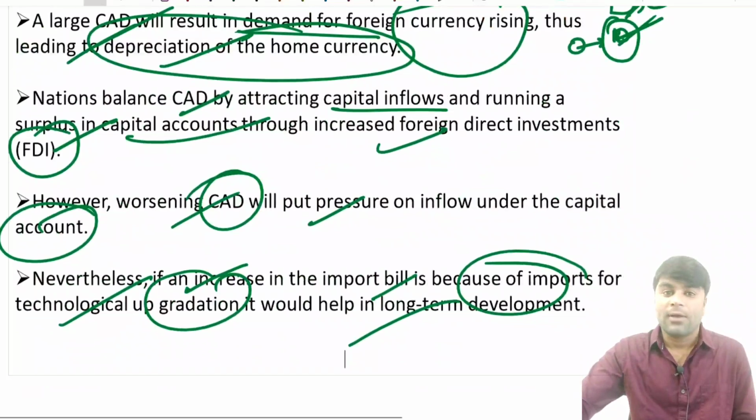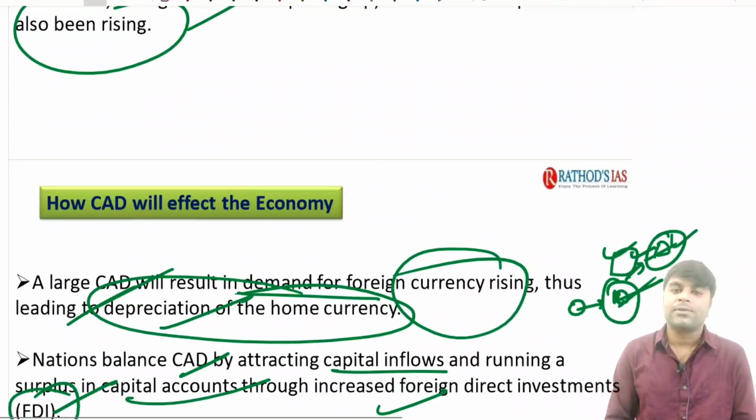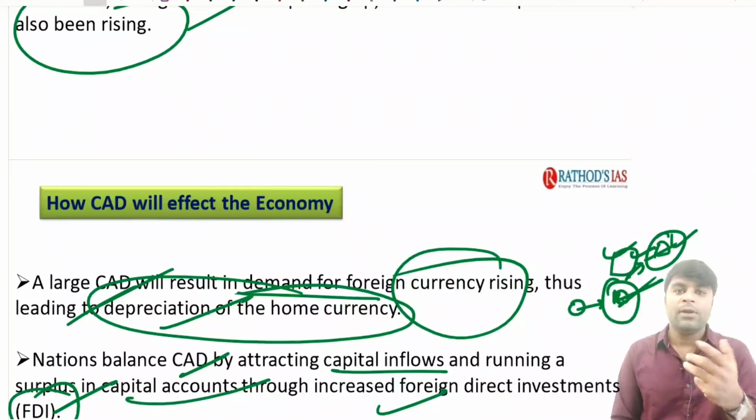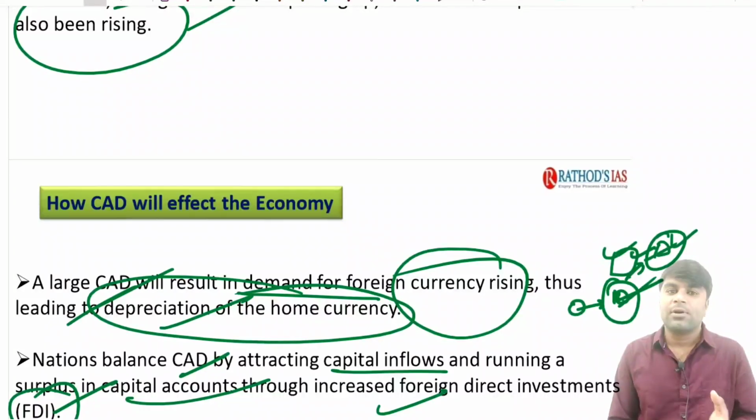So, in this class, we have clearly discussed some economic current affairs, particularly with respect to MSP and the related nationwide protest by the farmers. And we also discussed the perspective of the Indian primary sector right from independence till now. And we discussed the Pradhan Mantri Fasal Bima Yojana, which is an insurance scheme. And we also discussed the latest current affairs with respect to the current account deficit.